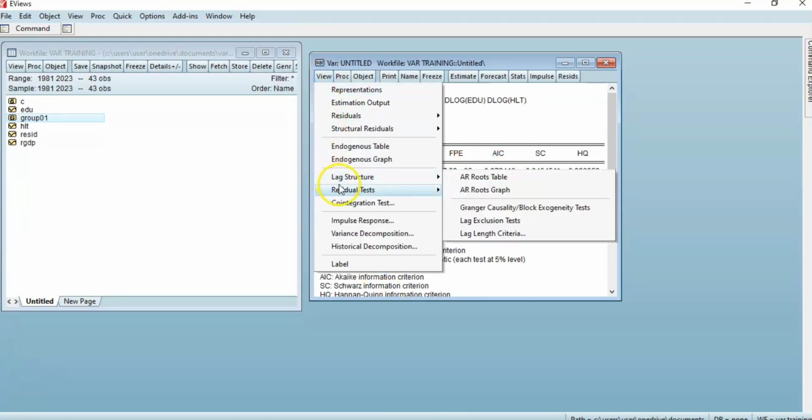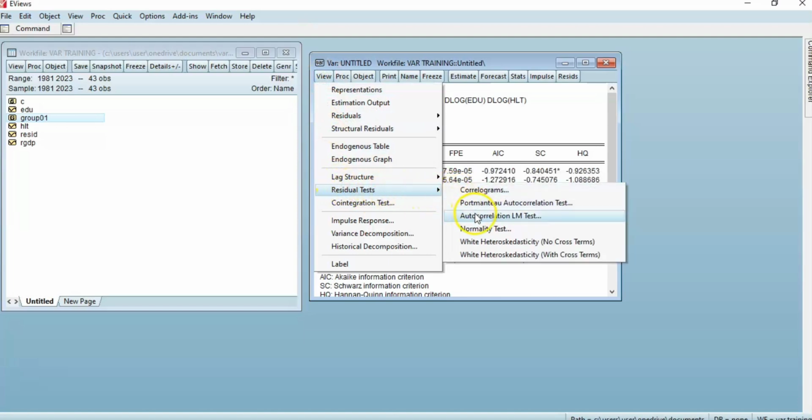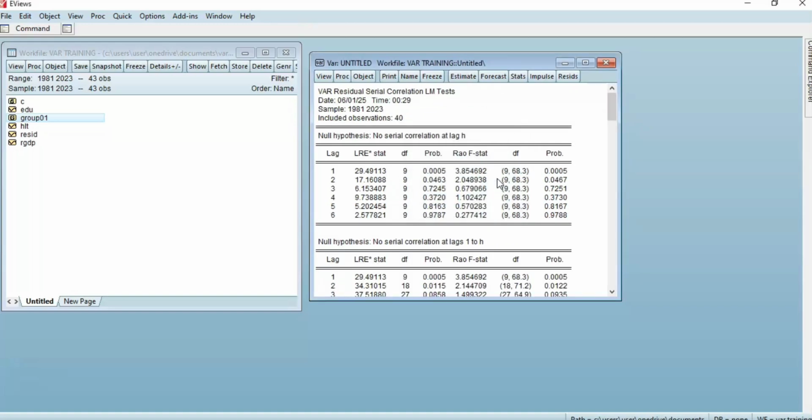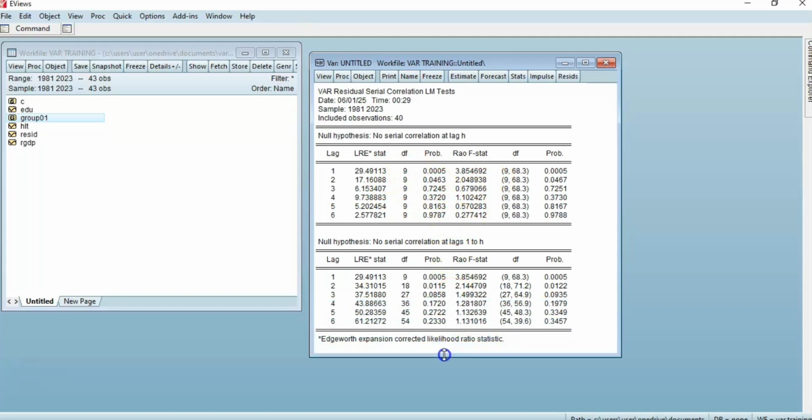Click on view, go to residual test, click on autocorrelation test, and then let us include 6 like we did. Now when we look at this autocorrelation test we did for the lag, we discovered that at lag 2 there is serial correlation. The null hypothesis is that there is no serial correlation, but at lag 2 it is significant at 5%, meaning there is serial correlation.